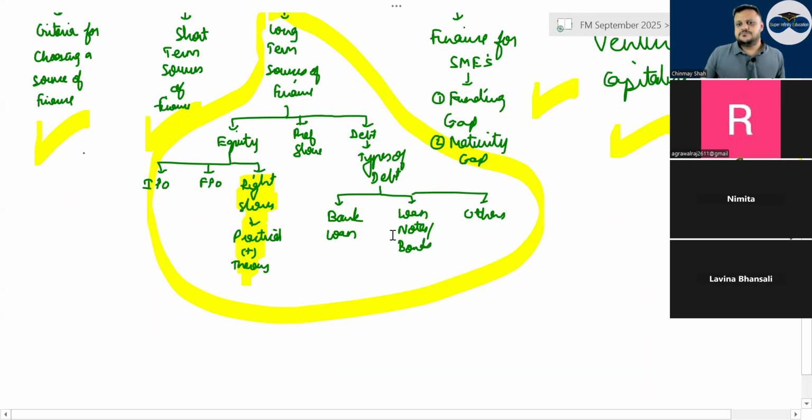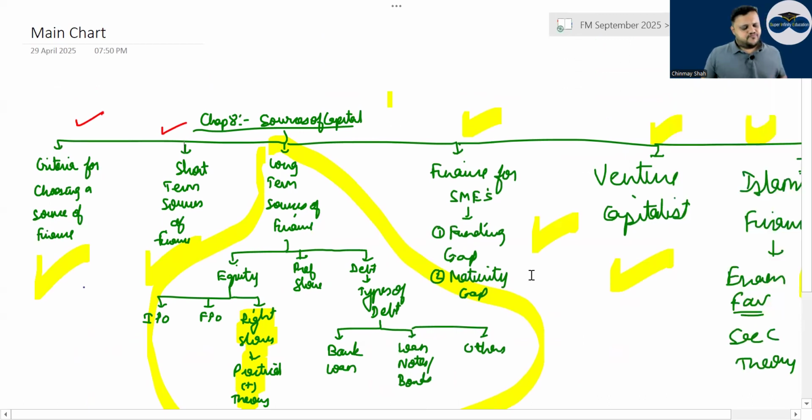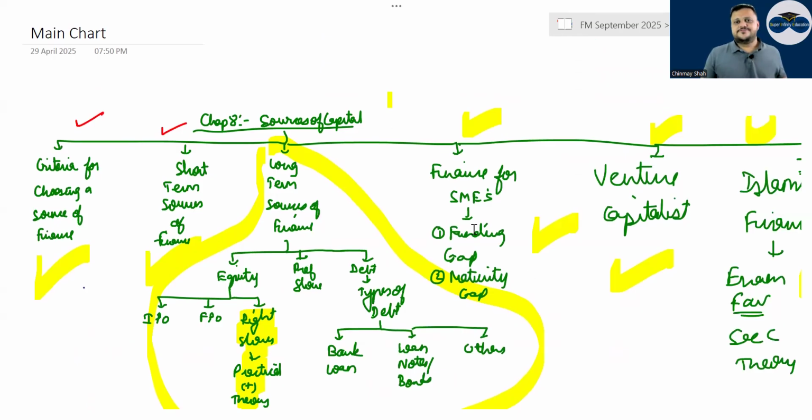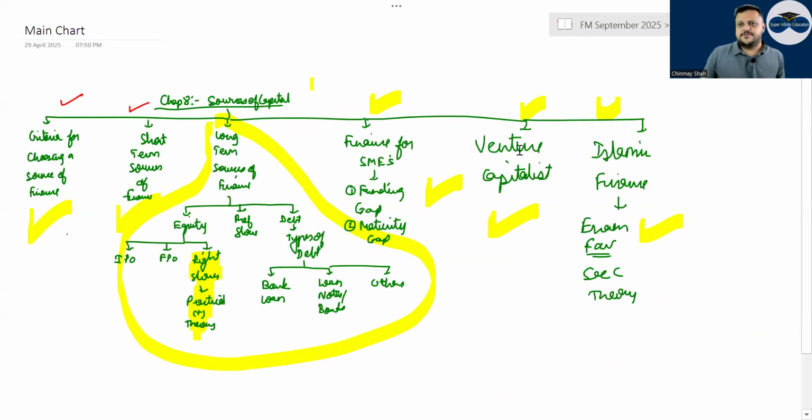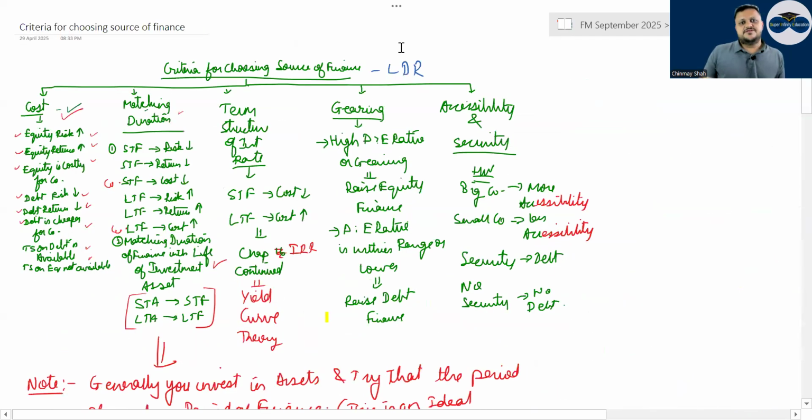Sources of capital. I hope the notes are visible to you. A lot of Section C theory questions have come from this chapter, so don't ignore this chapter at all. Very important chapter. This question has come up so many times in the exam: what is the criteria for choosing a source of finance? It's an LDR question, has been asked so many times in the exam and will be asked this time around also.